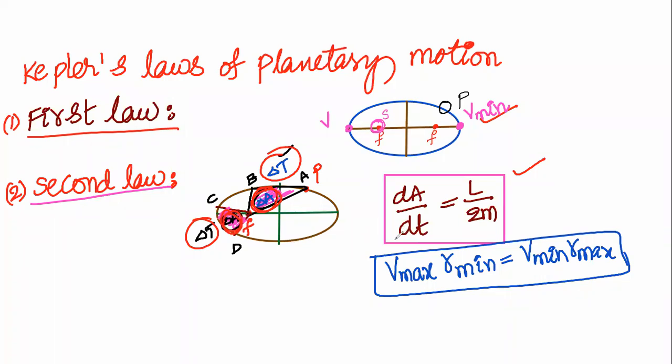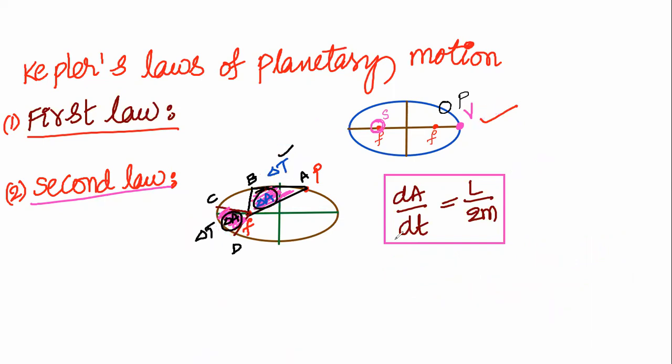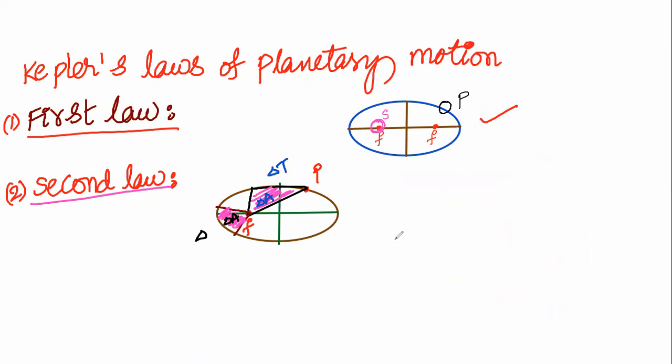So they may ask about these different positions. A planet is at the point A, at B, at C, and at D. Where will the velocity of the planet be maximum?